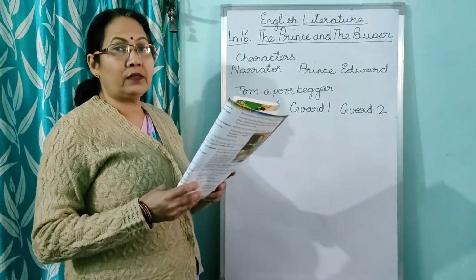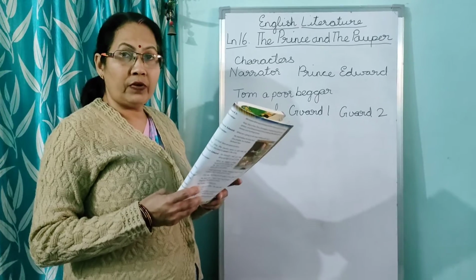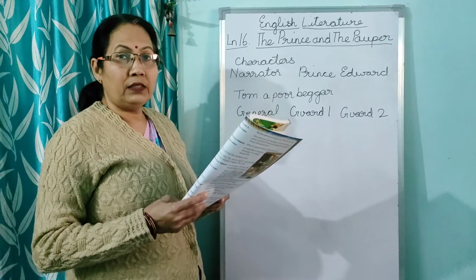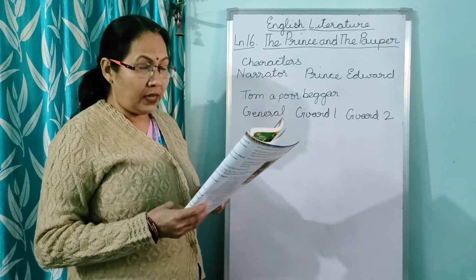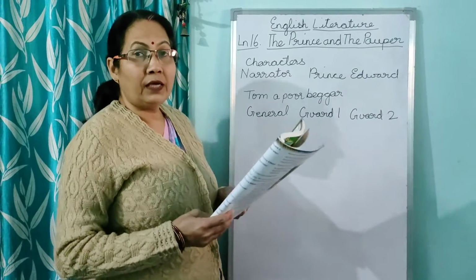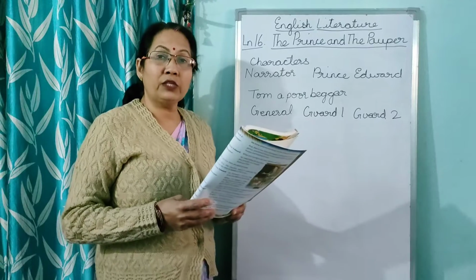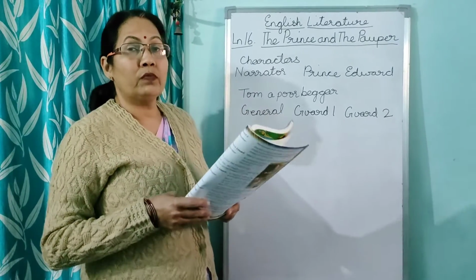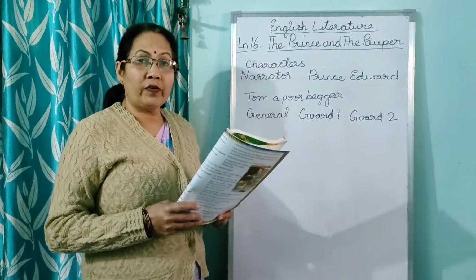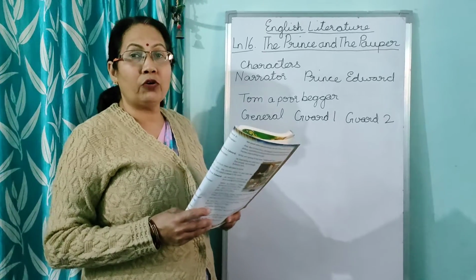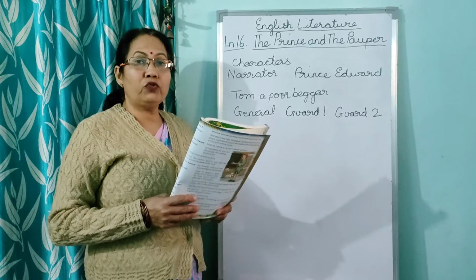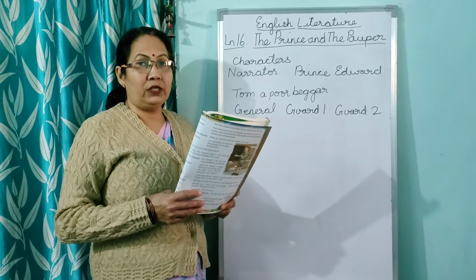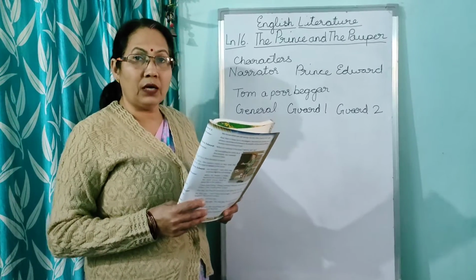Now when they took that pauper to the king, there he again started living in a lavish manner. And here this prince had become a beggar, and he had nothing to eat. So now he had to find food and shelter for himself. One day he heard that there was going to be a war in the country, so he thought that he should join the army.